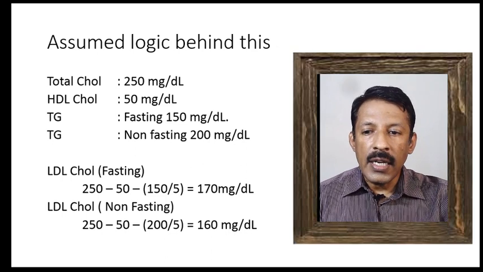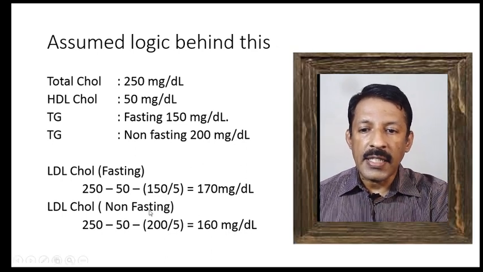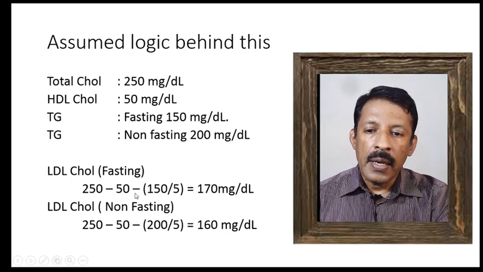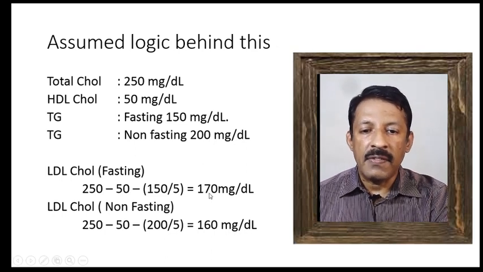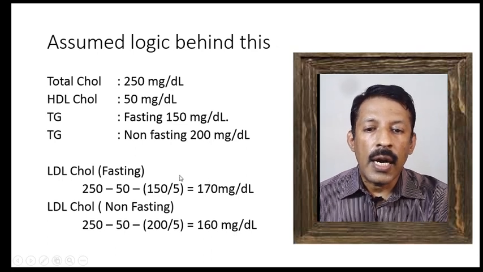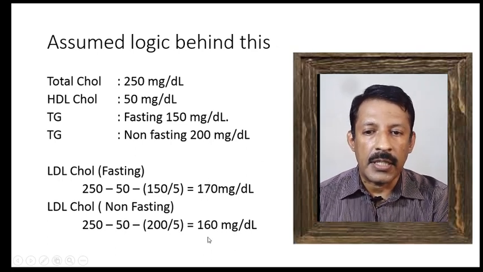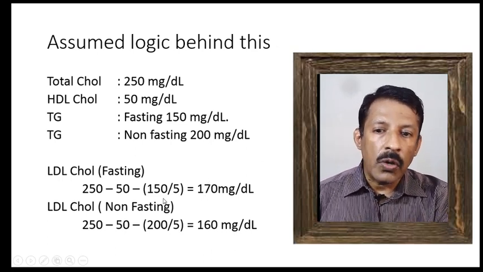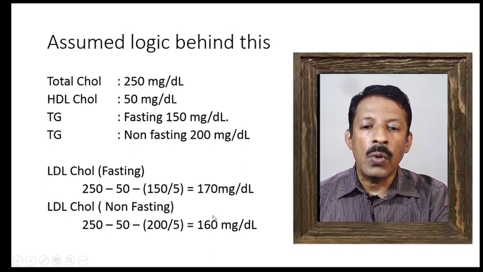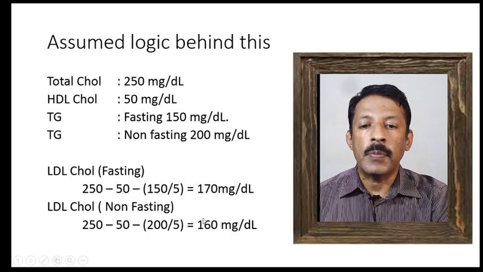The LDL cholesterol in the fasting sample is 250 minus 50 minus 150 by 5, that is 170 milligrams per deciliter. But if you have taken a non-fasting sample, the same calculation will come down to 160 milligrams per deciliter.